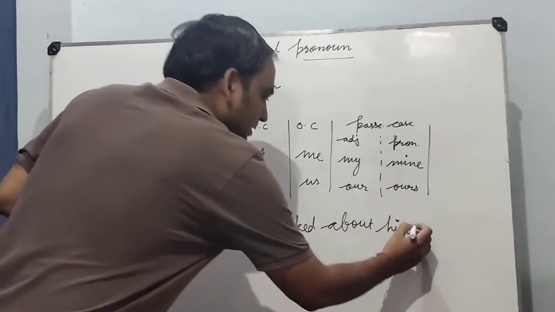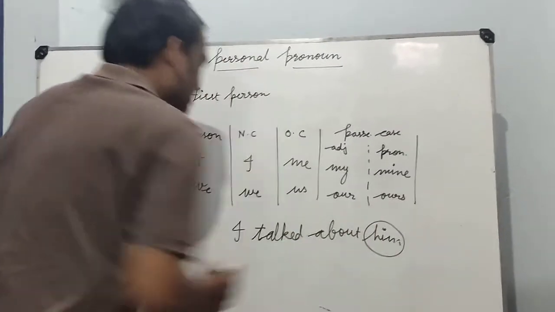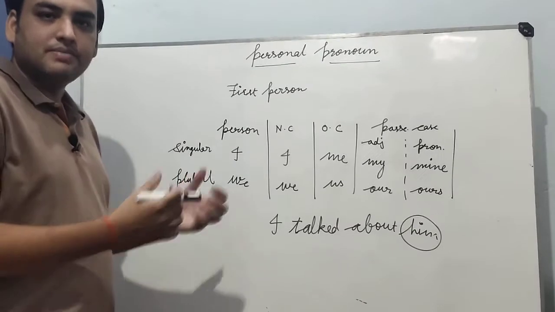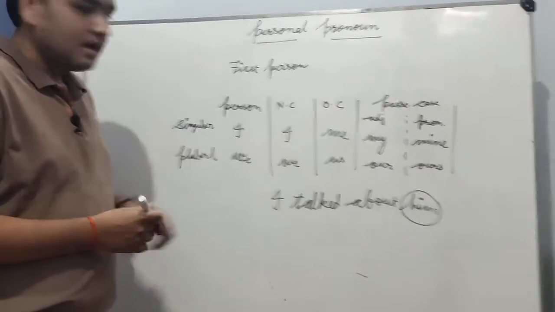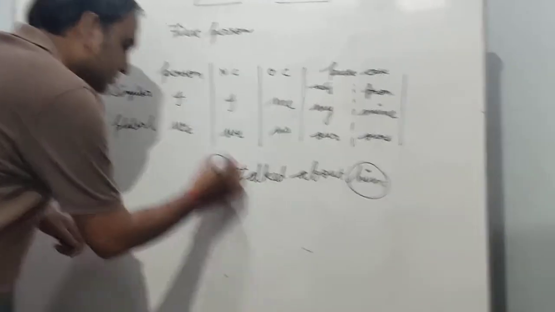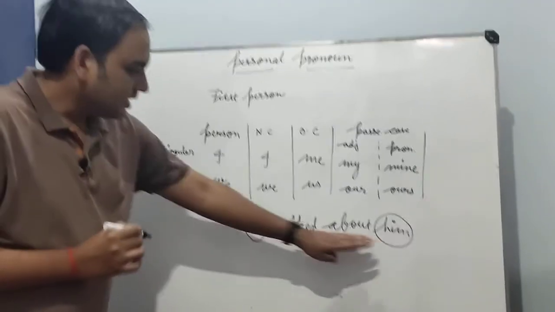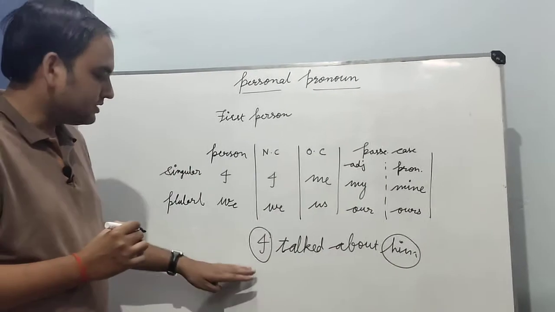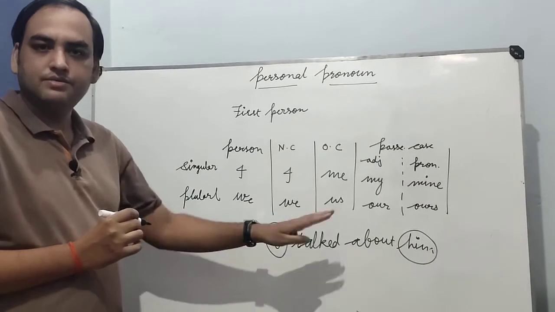Here him is used as an objective case, but it is a third person pronoun, and here I is used as a nominative case of first person pronoun. Sometime later we will discuss the third person pronoun. First we are talking about the first person pronoun.